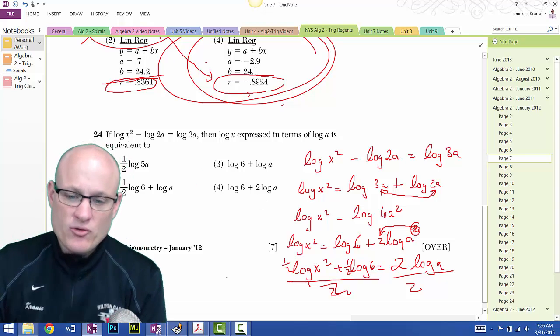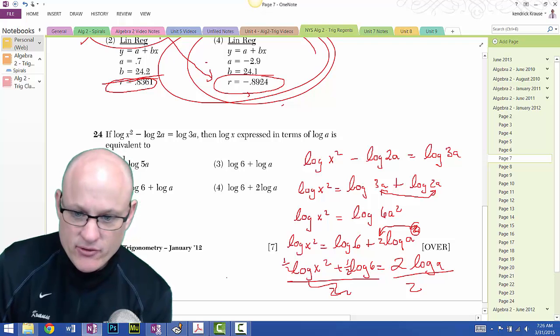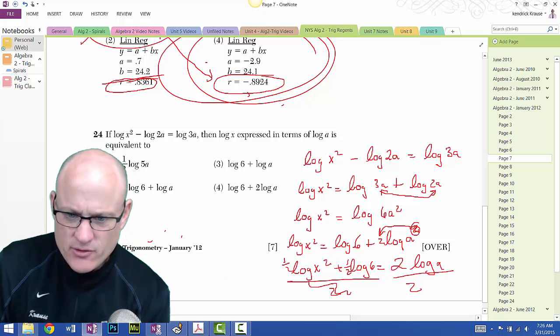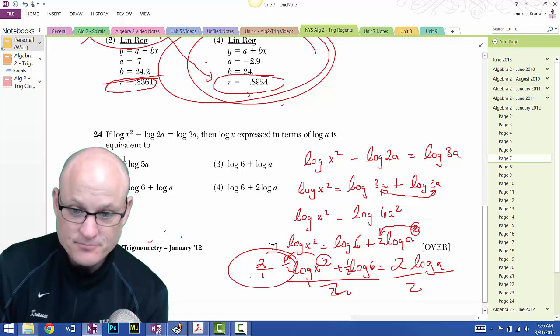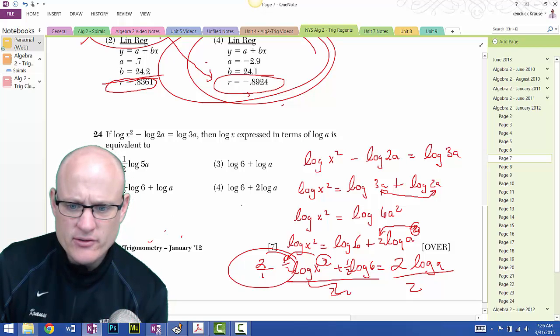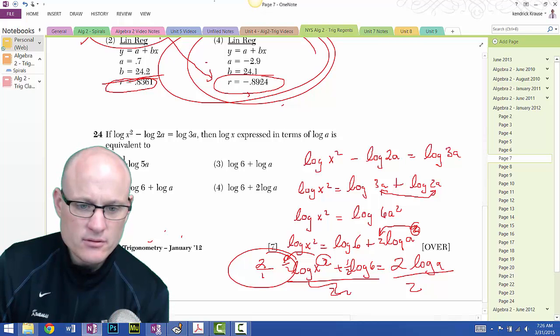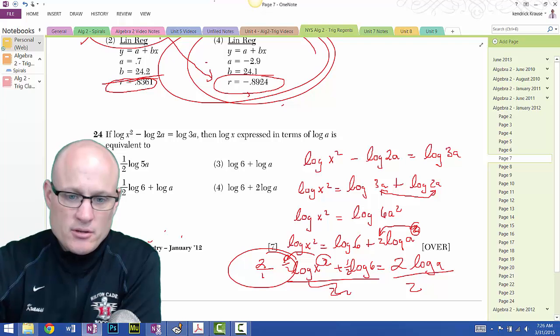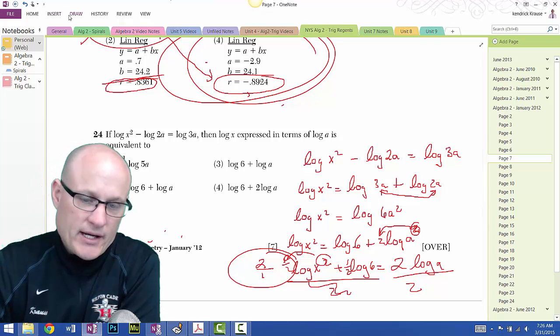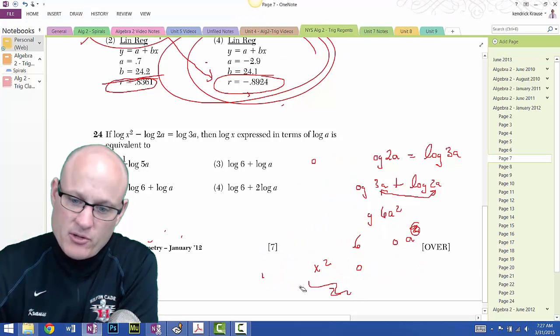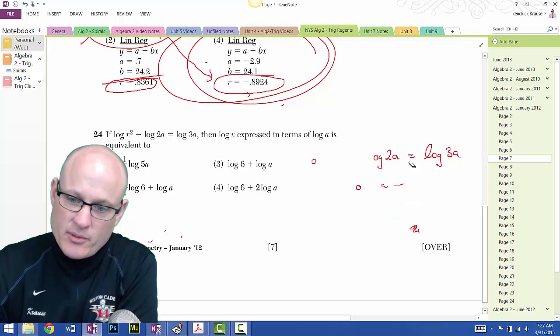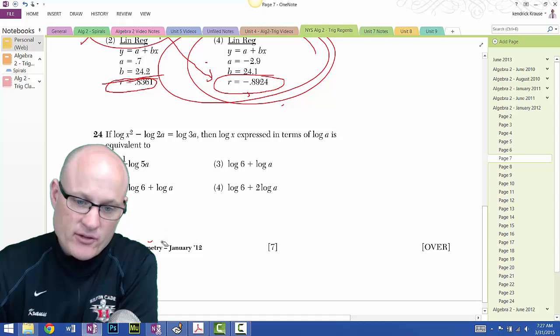Oh my gosh, these people are sadistic. So this 1/2 comes down in front of this with the 1/2 here, makes it 2 times 1/2. I just solved for log a, and I was supposed to have solved for log x. So, wow, all that work, and let me start over. I apologize. That's sort of embarrassing. Not that I haven't done this test 6 times already today.